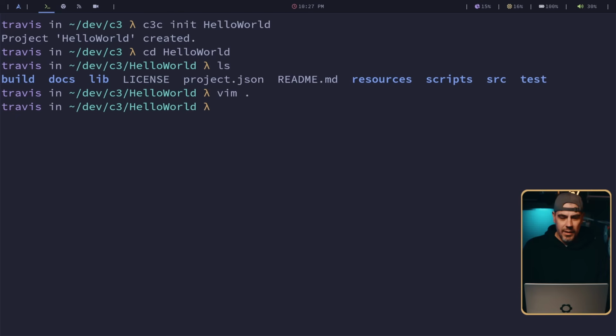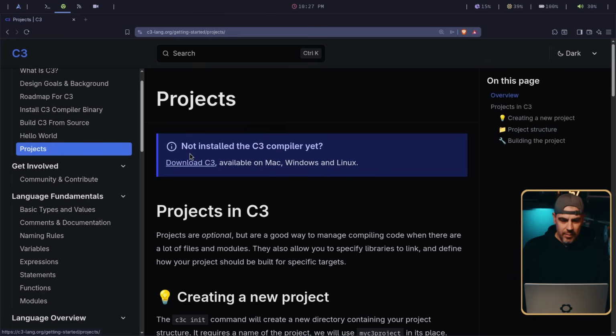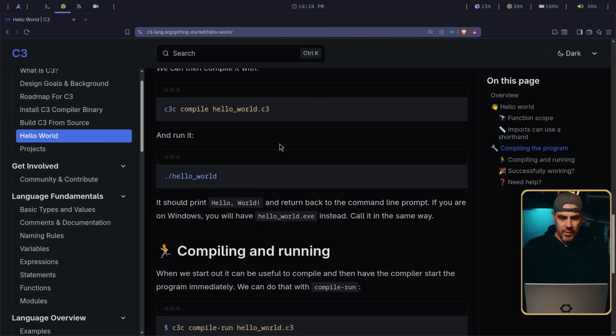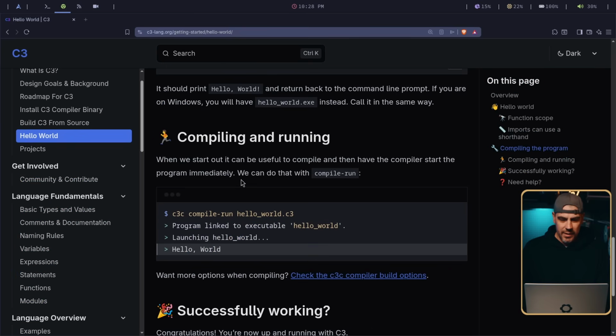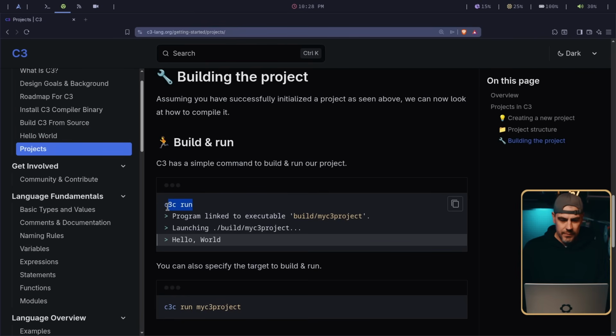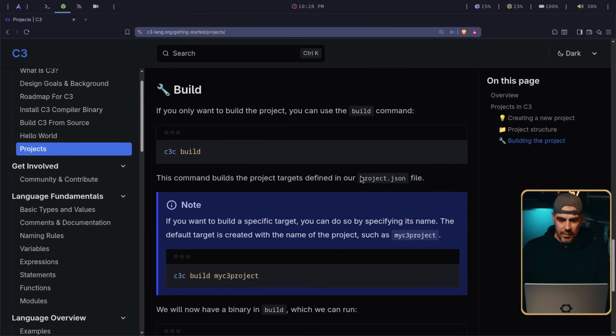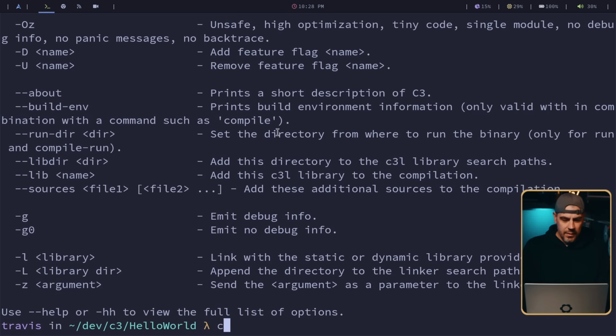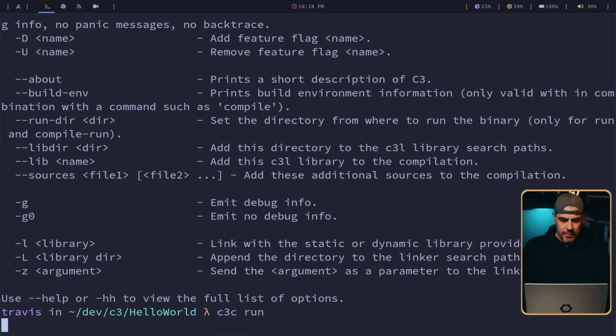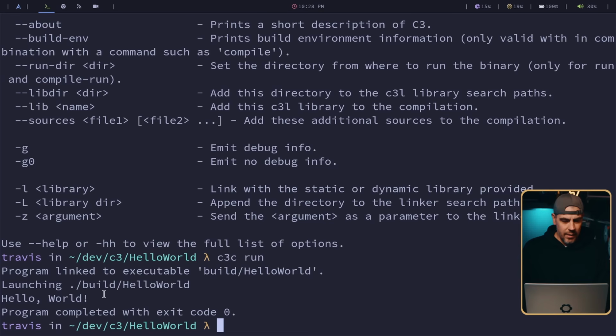So before we do anything else, let's go ahead and run this. So I think it is c3c run. We can go to the docs, I think. Probably says what to do. If you ever want to know, okay, yeah. Compile, and then it gives us that. But we're in a project, or we can just run. Cool. And then build, we'll put it in our build folder. Let's go c3c run. It gave us some output, and hello world, and Bob's your uncle, because program exited with code 0.